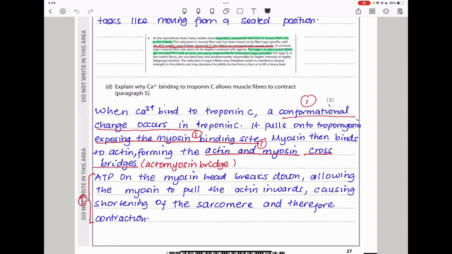So when this occurs, the ATP on the myosin heads breaks down, allowing the myosin to pull the actin inward, causing the shortening of the sarcomere and therefore contraction of the muscle. Remember, this is an explanation for why calcium binding allows muscle fibers to contract. So it's explaining what happens after the calcium ions bind on troponin C that leads to the contraction of the muscle. So this information here scores you 3 marks.